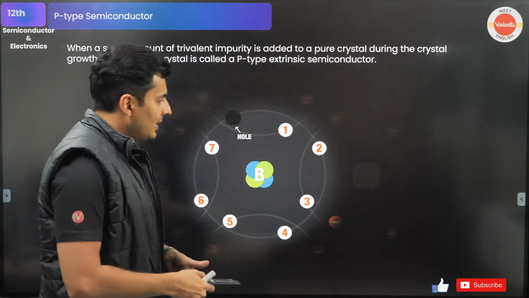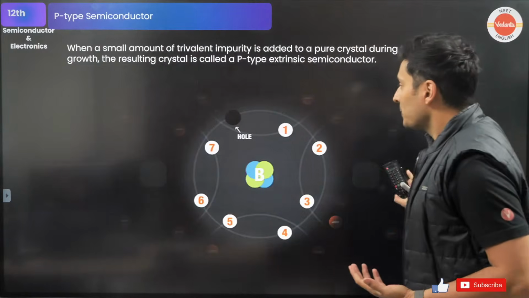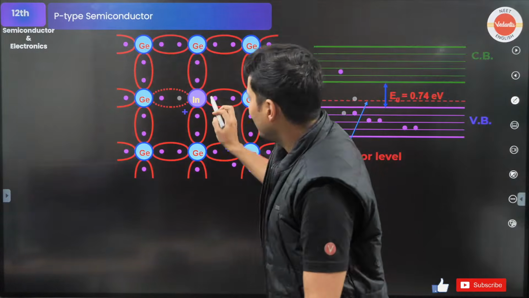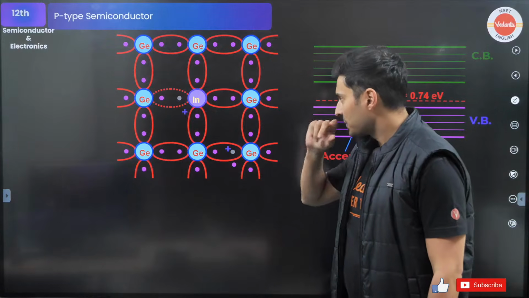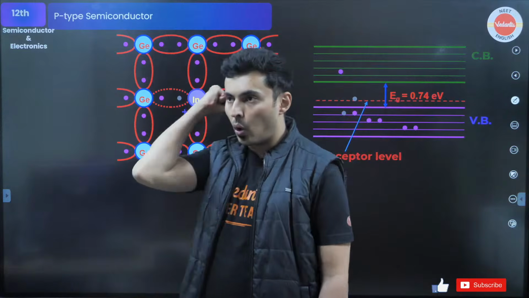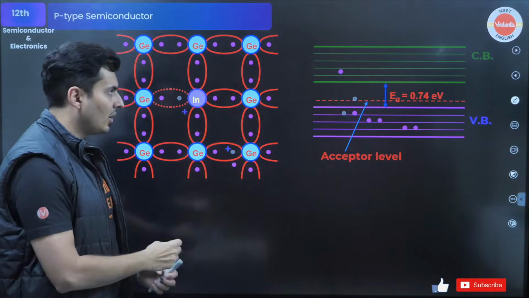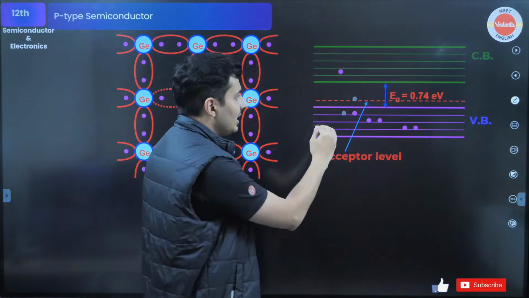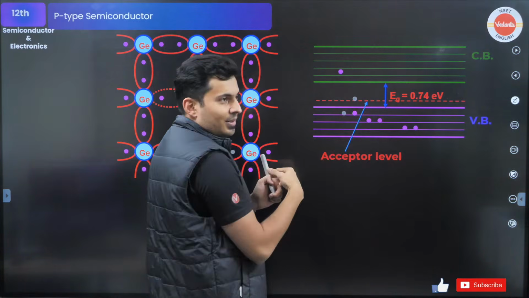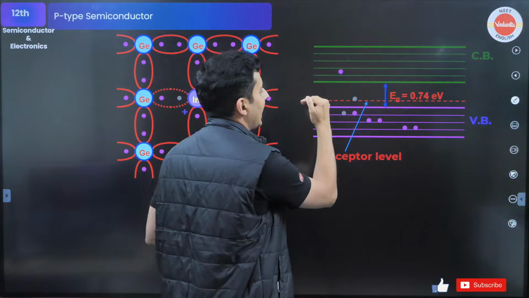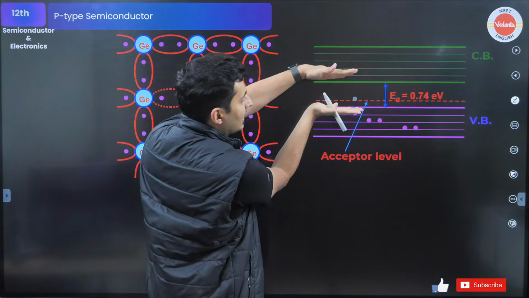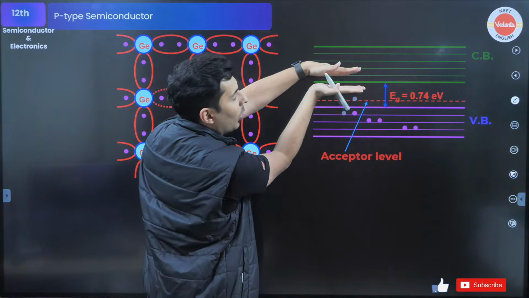Very nice. Now, let's look at the energy levels also. So in the p-type, you add trivalent impurities like this. You can see there is one extra hole here. When you create that extra hole, what happens is the valence band energy level goes up. The valence band gets an extra layer of energy. So the band gap reduces not from the top but from the bottom.